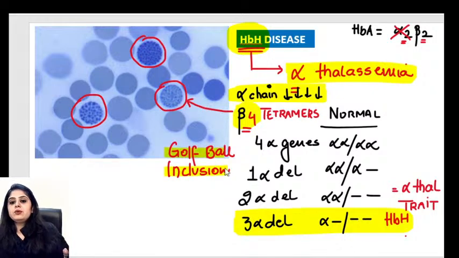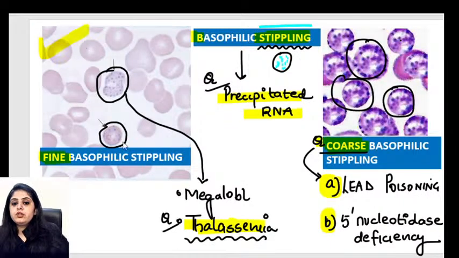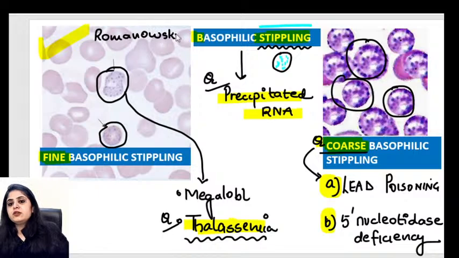But if I hadn't given you any history, this looks a little bit like basophilic stippling. Yes, this is basophilic stippling. You could have said, okay, ma'am, this is also everywhere. What if I call it basophilic stippling in the exam? But then again, you're missing out on something. What is the color of the smear that I have shown you in basophilic stippling? Have I shown you a very reddish color, red blood cell? Because basophilic stippling is seen on a normal stain. Basophilic stippling is a routine Romanovsky stain kind of a picture. You don't need any special stain for it.